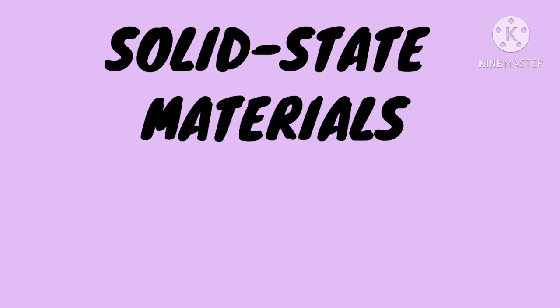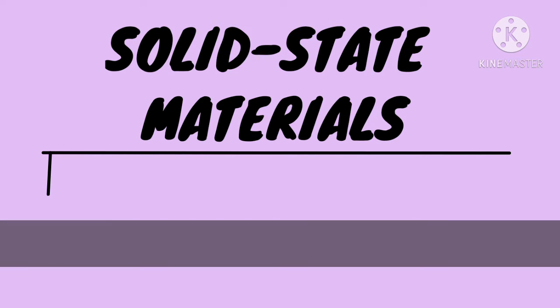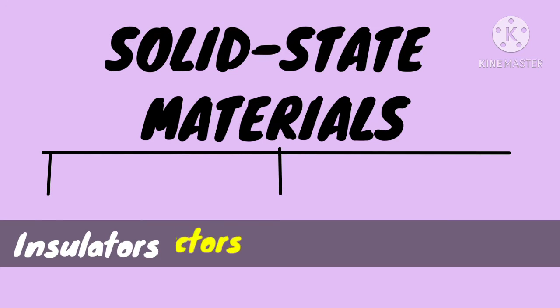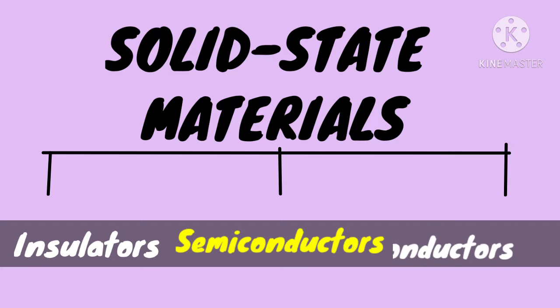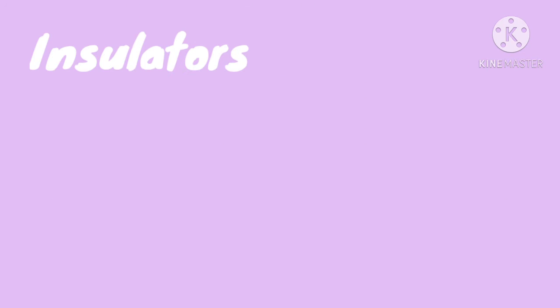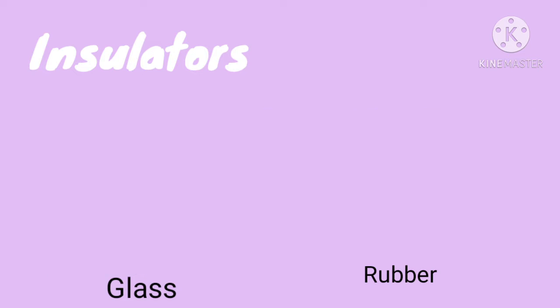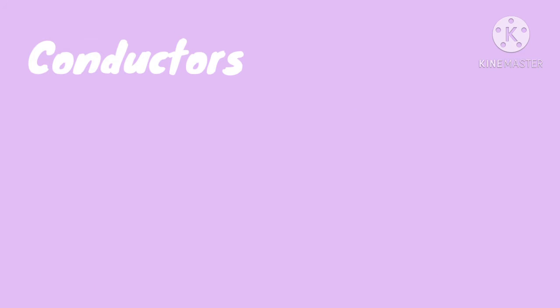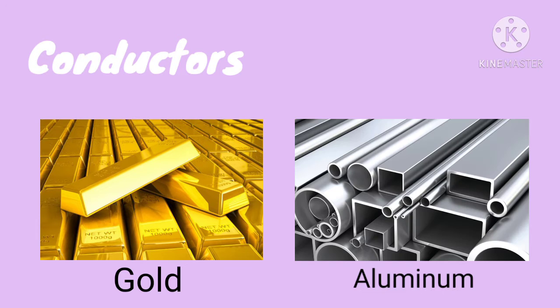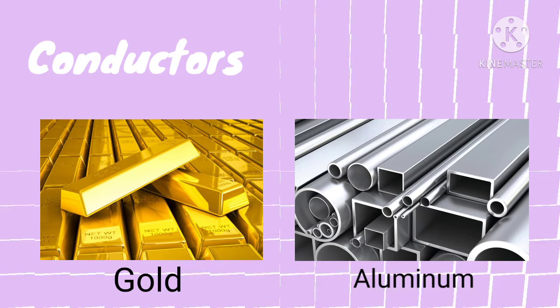Solid-state materials are commonly grouped into three classes. We have insulators, semiconductors, and conductors. Insulators are materials which have almost no conductivity. Glass and rubber are examples of these. Conductors are those which have almost full conductivity. Gold and aluminum are examples of these.